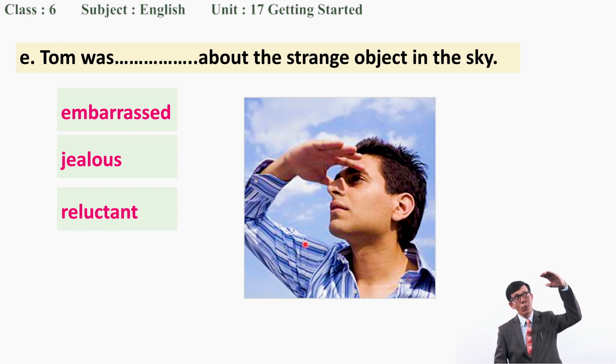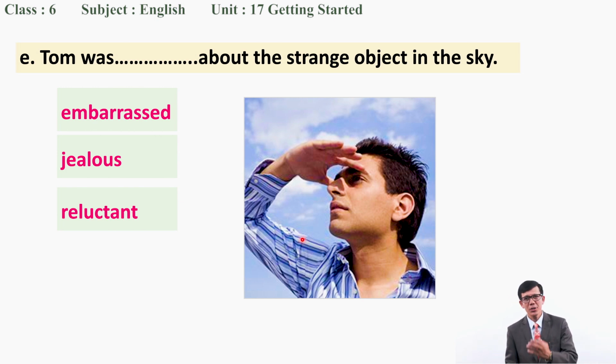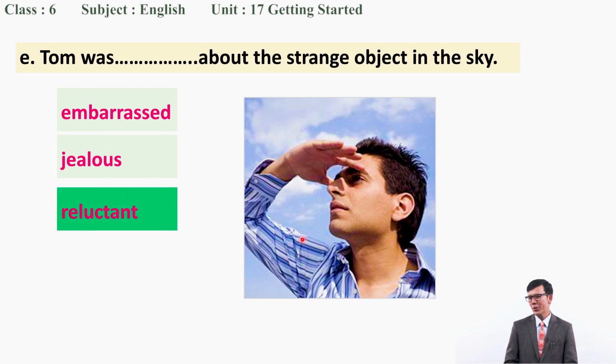He is looking far away, you know, in the sky, right? Maybe the shape of the cloud in the sky, right? You might have experienced sometimes the moving shape of the cloud in the sky, okay? So Tom was, yes, what is your guess? Perfect. You might have guessed correctly, okay? So the right word is: Tom was reluctant about the strange object in the sky.